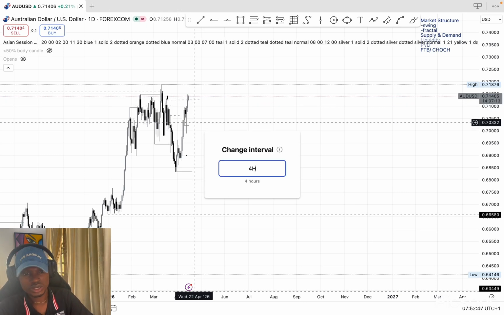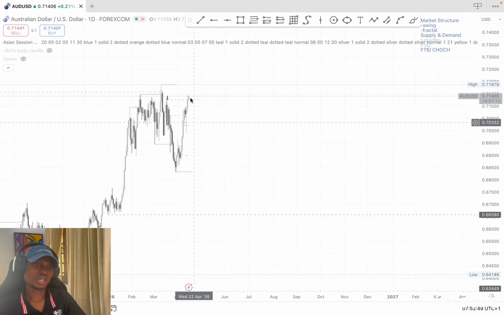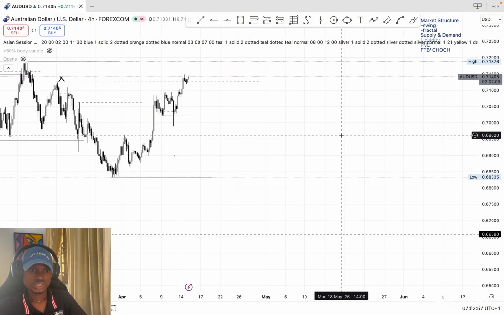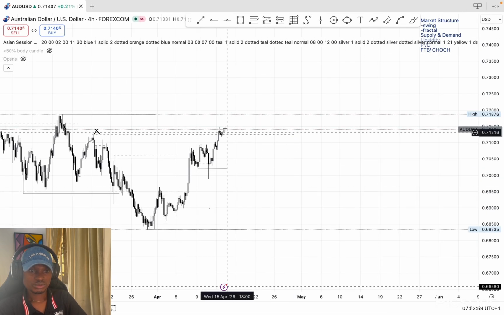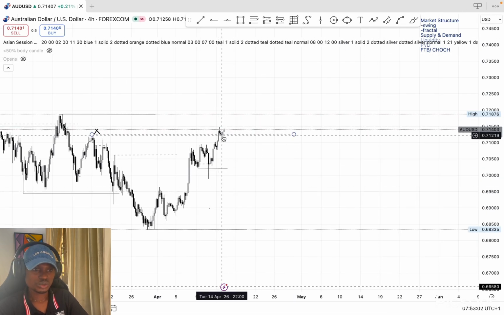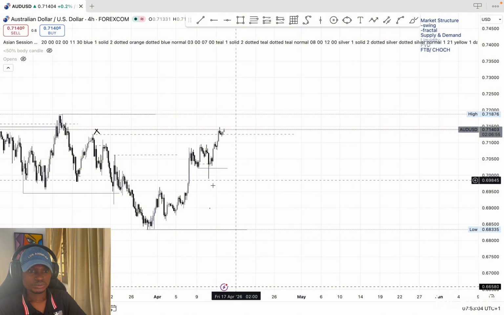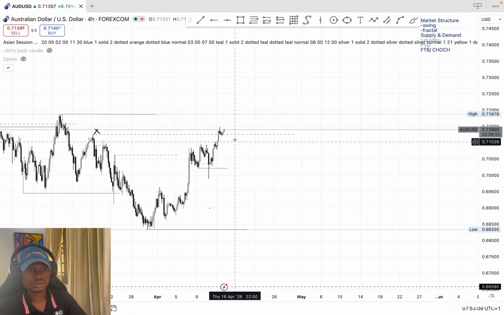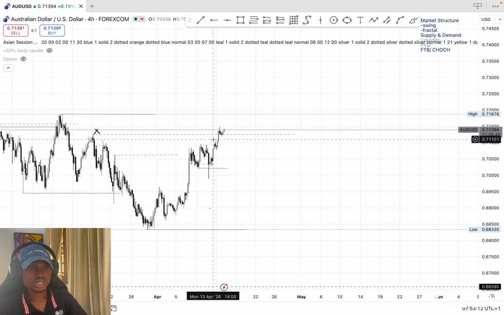So if I should go to the 4 hours, what do I want to see here to be sure that price is going to sell off? I want to see a change of character, or a fractal structure shift formed here. Okay, if possible, we can get it formed here within this zone now. Then we start selling off to maybe this low or this one at least. Because we already had this liquidity taken, so that's what I want to see.